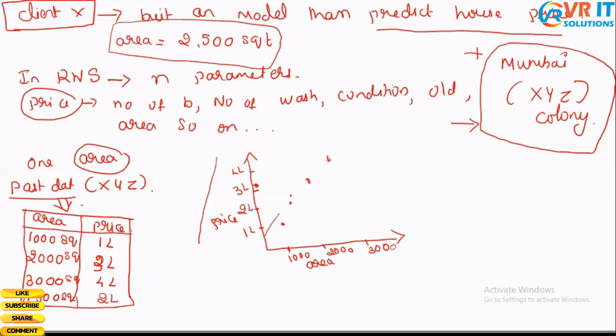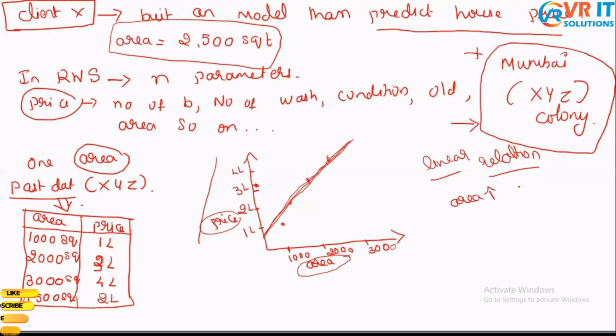When I try to draw a rough line, I can see that this is a rough straight linear line. So when I draw this linear line, I can see that there is a linear relationship between my variable or parameter, area and price. What do I mean by linear relationship? Linear relationship is nothing but as area increases, there's an increase in price. You can see that, right? As there's an increase in area, the price also is being increased. So this is what linear relationship talks about.